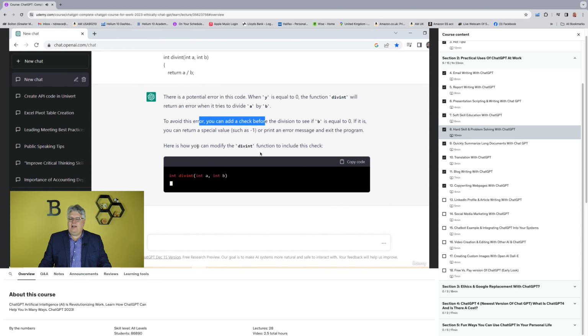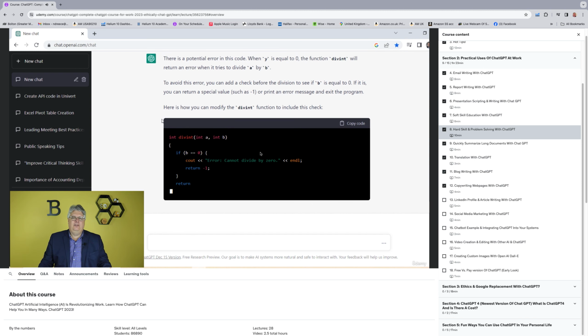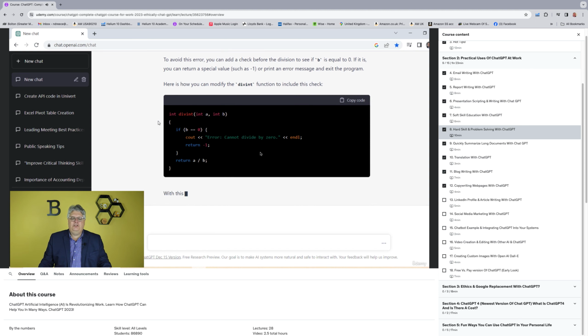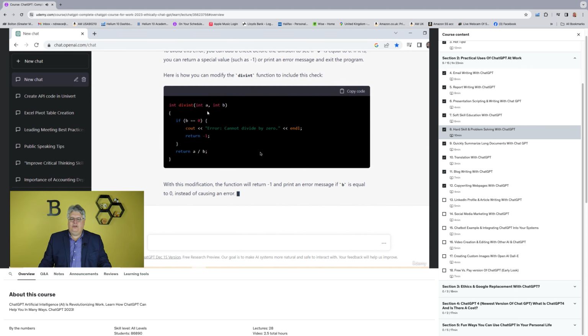And here's how you can modify this function to include this check to make sure that your y is not being used as a 0 in a division problem that's going to give you a bug error and be a problem. And here's the code with this modification. Again, I could copy this code, and now I have this, and I can start using this and see how this has been added to my ChatGPT library.